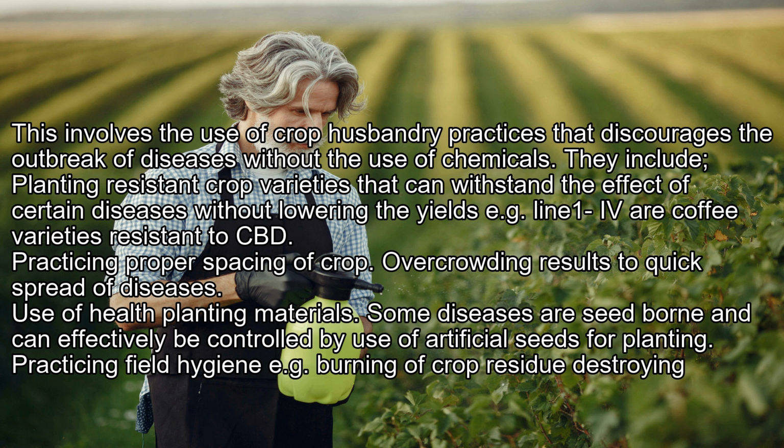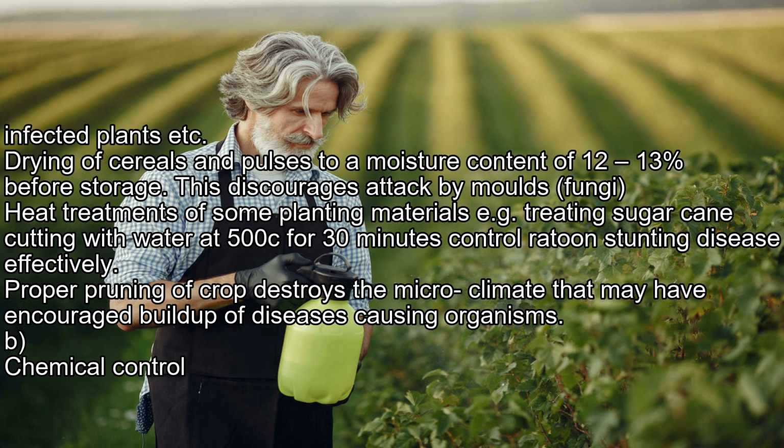Practicing proper spacing of crops: overcrowding results in quick spread of diseases. Use of healthy planting materials: some diseases are seed-borne and can effectively be controlled by use of certified seeds for planting. Practicing field hygiene, e.g., burning of crop residue, destroying infected plants, etc.